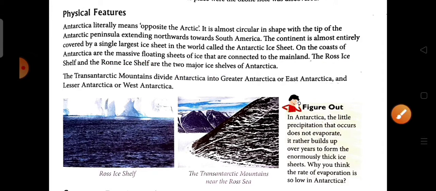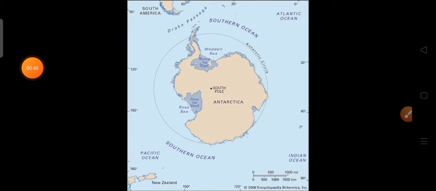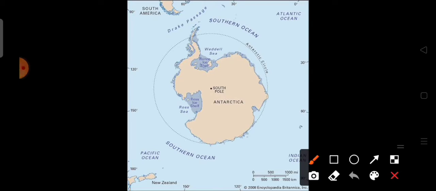Now we are going to discuss it in the picture of Antarctica. So let's have a look. Here in the picture of Antarctica, this is the Antarctic Circle, which is the opposite of the Arctic Circle, and here is the South Pole. This is the Antarctic Peninsula, which is extending towards South America.